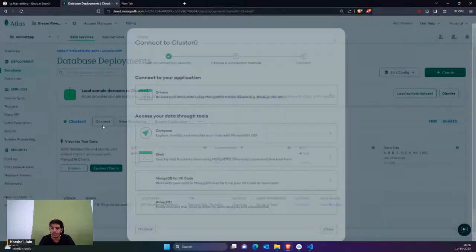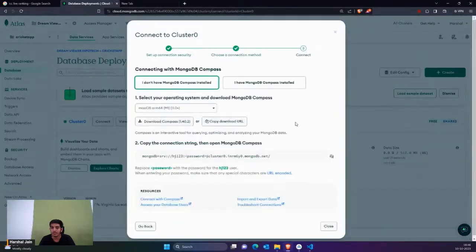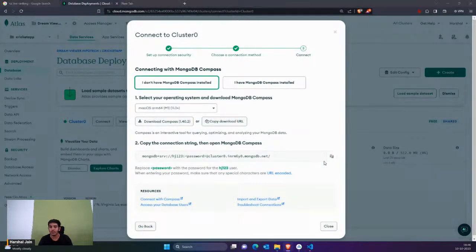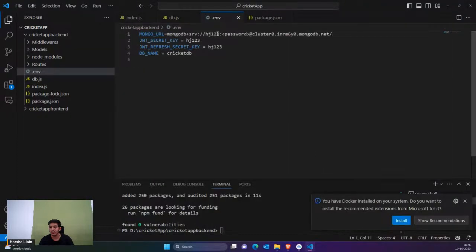So if I simply click on connect and just go to Compass, here guys, you would get a link. Just copy this link, and that's the link we're going to use. I'm simply going to add it here. Now instead of password, you have to add your actual password which you have given there. I've given the same ID and password. So you can see that this is my link. Similar to this, you would create your own database, and that would have your own link. That means this would be a separate link for you. So you can see these are the variables which we are going to need today.